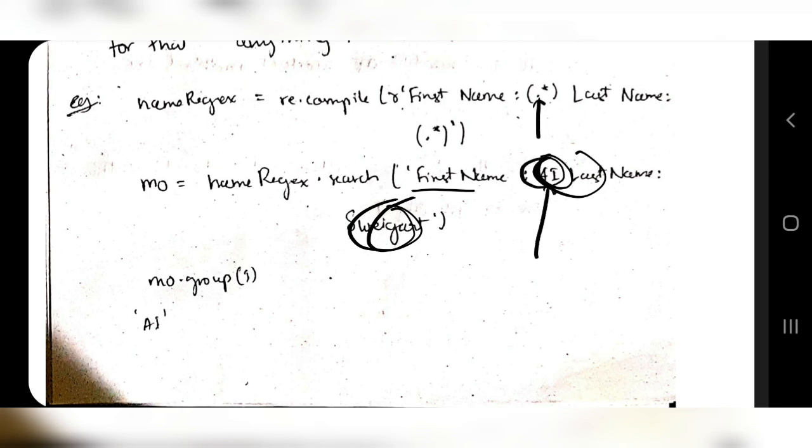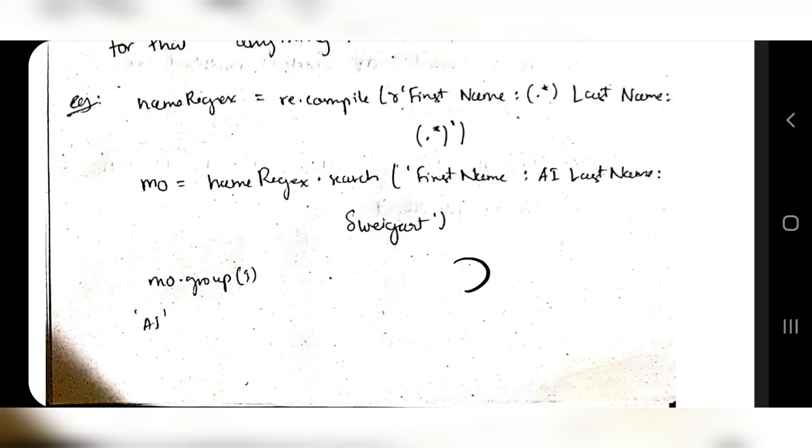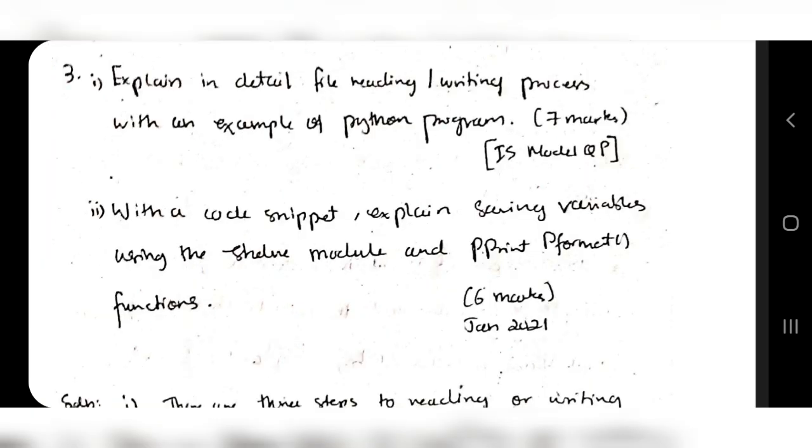So AI is the valid letter. So mo.group 1, in group 1 AI will be stored, and in group 2 sweetheart will be stored. That's what dot star matches, everything. For most of the questions you have to write 2 things here. Whenever they ask for something, write the definition of it and give an example. That's for 2 marks. Coming to the third question, we have 2 sub questions here.